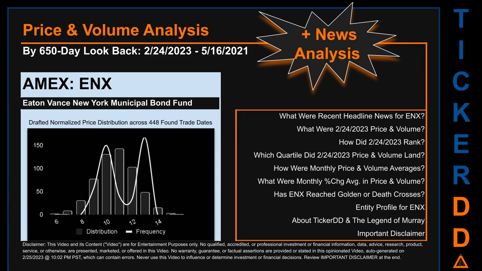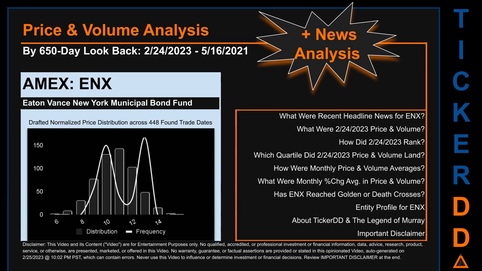Now that we have made our lawyers happy, capitalist brothers and sisters, let's get started. ENX went public on August 28, 2002, which was roughly 20 years and 6 months ago. Looking back 650 calendar days from Friday, February 24, 2023 to Sunday, May 16, 2021, we found 448 applicable trade dates for use in our analysis.